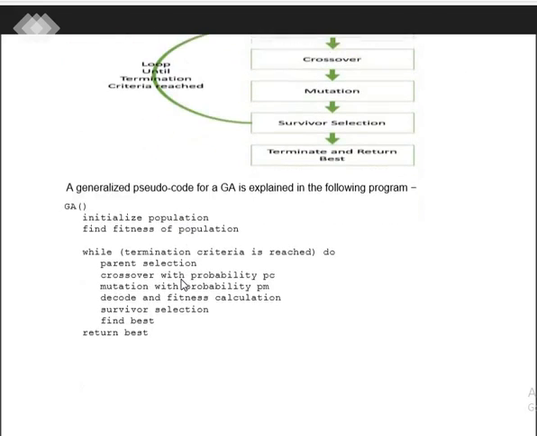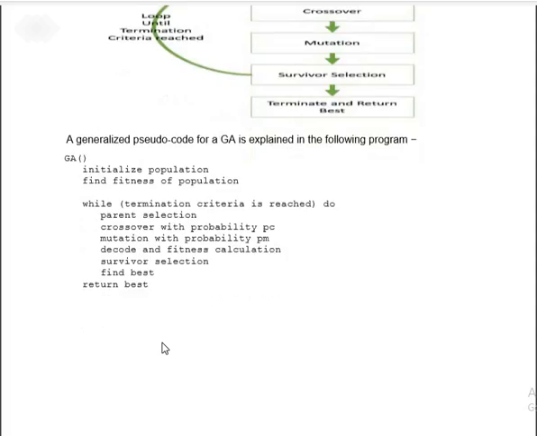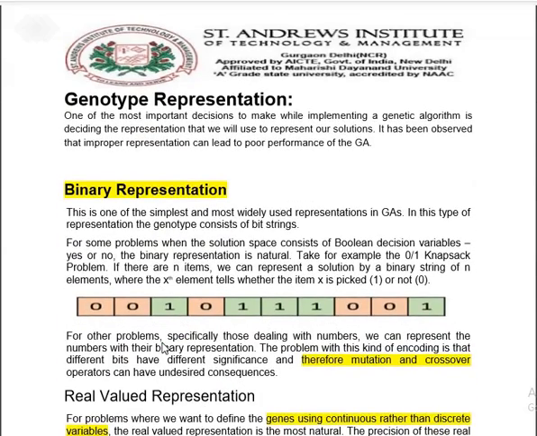Let's look at the pseudocode, or the algorithm. We define a function genetic algorithm. The first step is to initialize the population and find out the fitness for the population, while the termination criteria is to be reached. This is the looping part. Parent selection is required. Crossover with a probability, how much was there in the initial part and what crossover has been done after the reproduction state. Mutation probability is required. Then decode the fitness function, find out the survival selection, find the best solution and return.